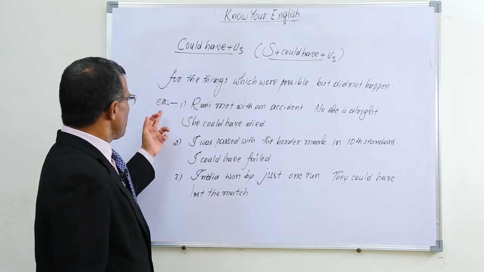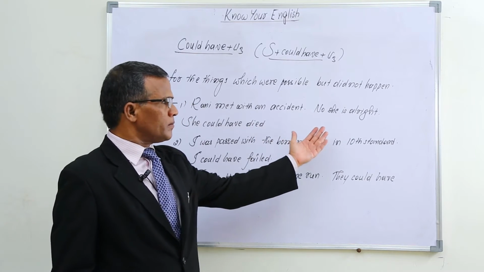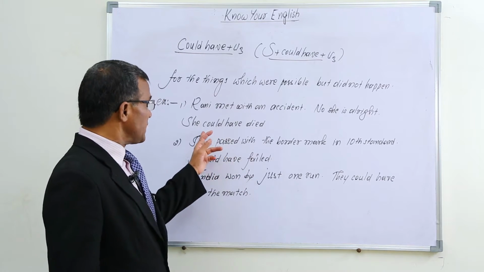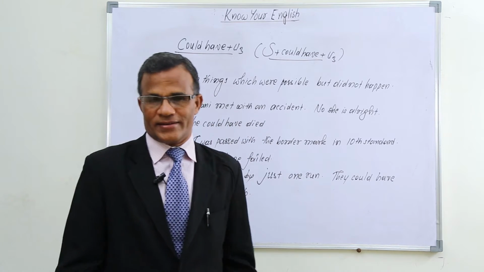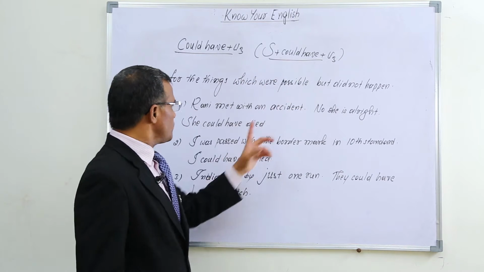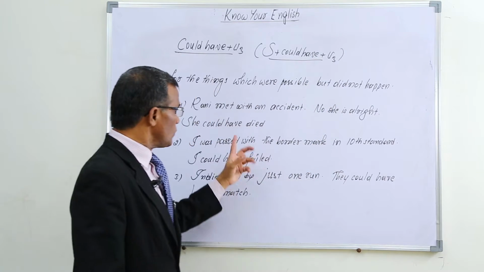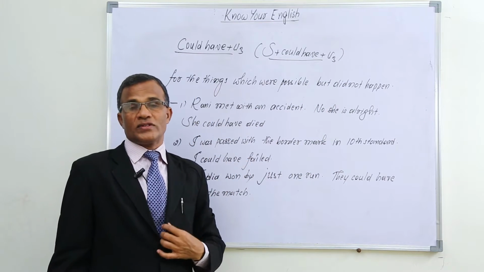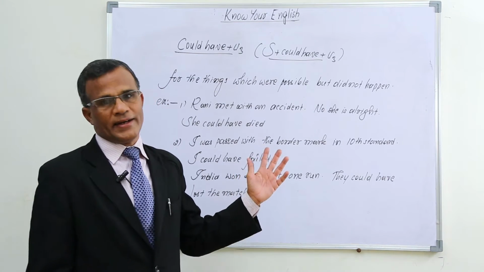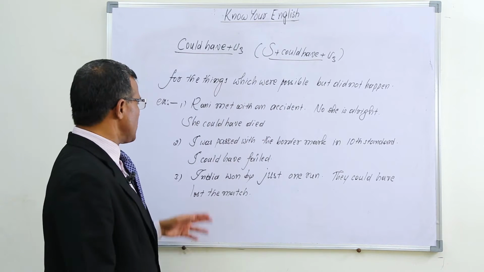In what way? Number one, Rani met with an accident. She met with an accident, but now she is all right. Now she is okay. But really speaking, there was a chance for her to die. To talk about the chance, we use could have plus V3. She could have died, third form. So there was a chance for her to die, but she escaped from that death. So to talk like that, we use could have plus V3.